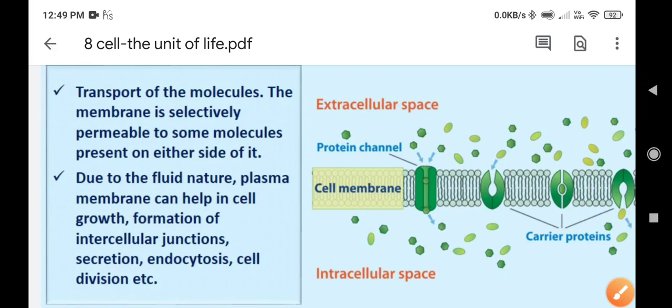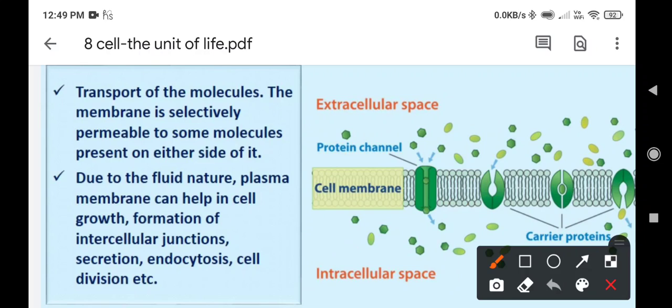They help in movement of molecules, and that is why we call the plasma membrane a semi-permeable membrane. And here you know that the nature of the plasma membrane is fluid, and that is why it helps in cell growth. It also helps in formation of intercellular junctions. Intercellular junctions means the junction which is helping in transport between two cells.